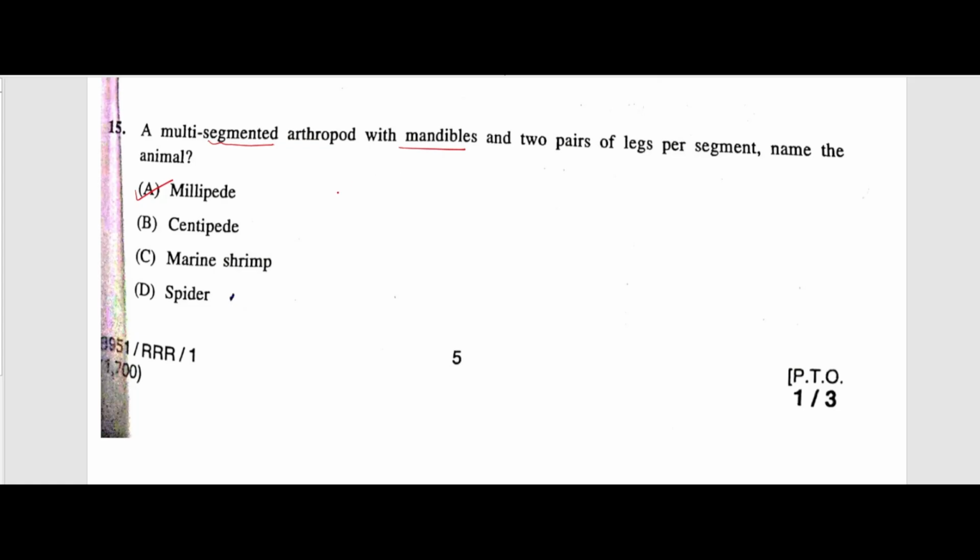They have mandibles, but they have one pair of legs per segment, right? Now marine shrimp are not insects, but they are crustaceans. Now next, spider. Spiders have no segmented body. The body is not segmented, right?